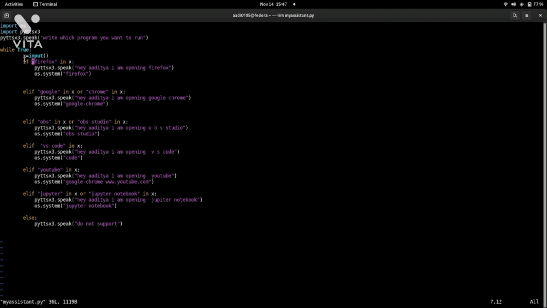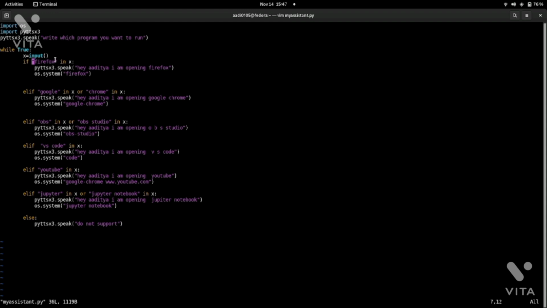After that I have taken input, the input of the text. So it takes input from me. Now you have written the text. As I hit enter, what is going on? All the conditions get checked. If it finds Firefox in your sentence, then it will open Firefox. If it finds Google or Chrome or both in your sentence, then it will open Google Chrome. And the same for OBS Studio, VS Code, YouTube, and Jupyter Notebook. So that is the way my program is going to run.